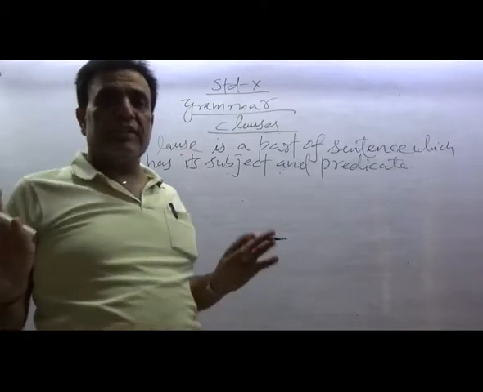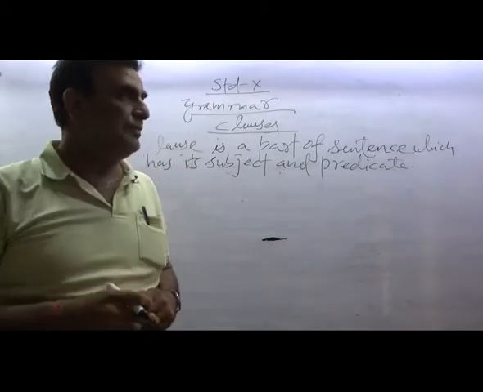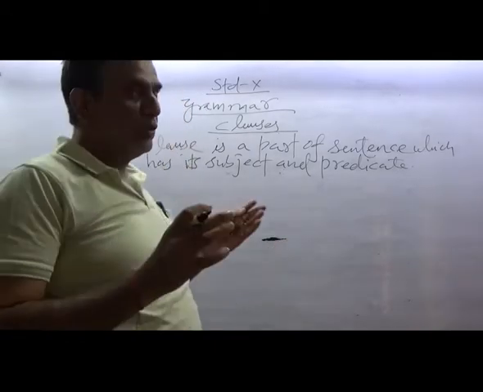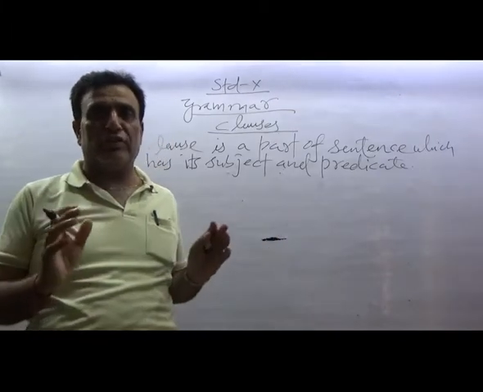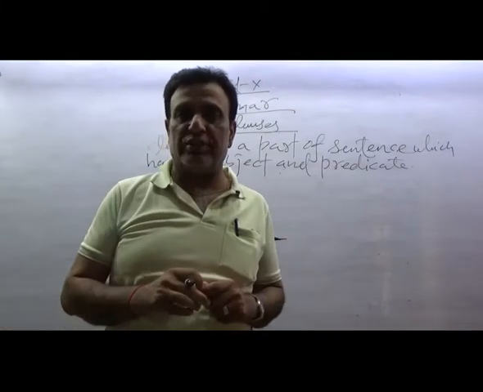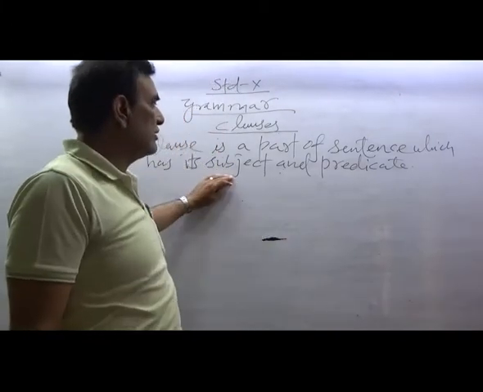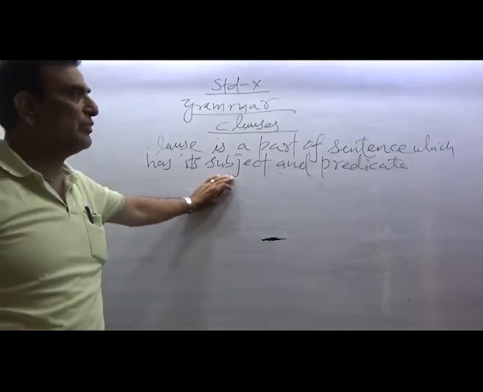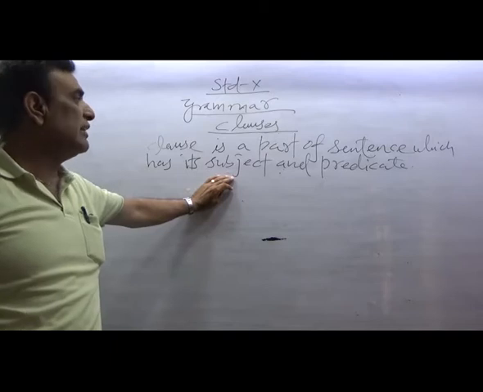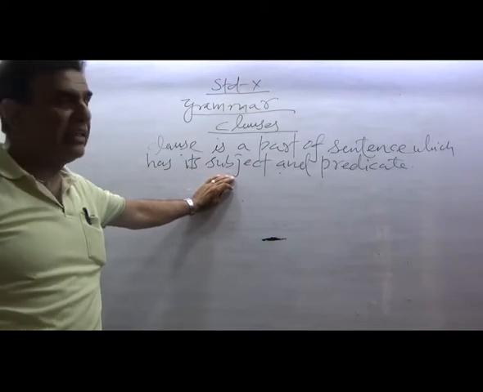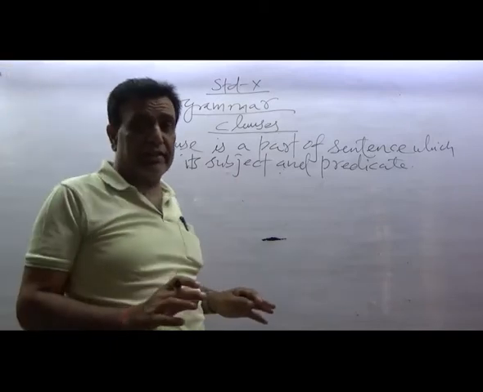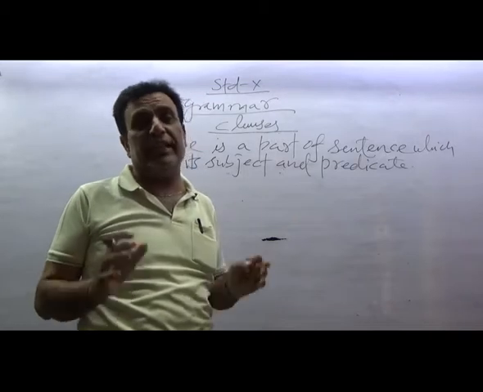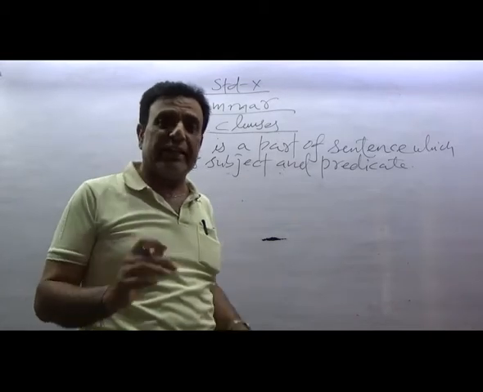It is very important to understand this topic of clauses, because your formation of sentences depends on your understanding of clauses. As I just wrote in the definition, a clause is a part of a sentence which has its own subject and predicate.